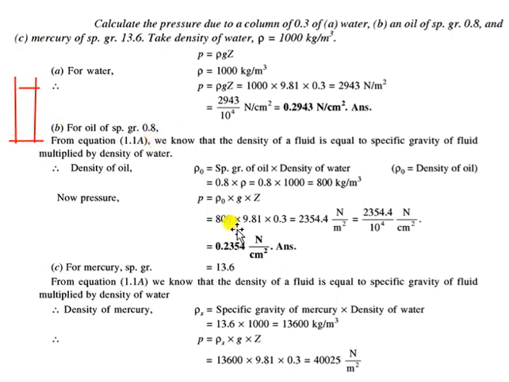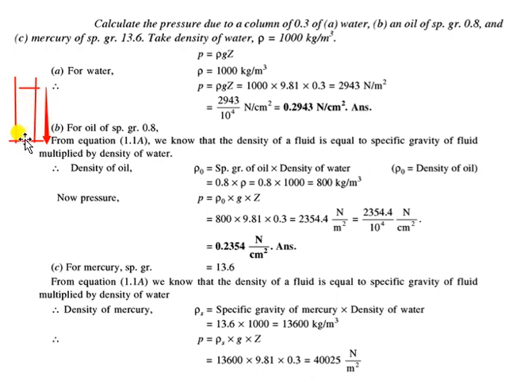So you know that from the hydrostatic law, if I need to calculate pressure at any point, the pressure is rho g z, that means density times gravity times vertical distance. The vertical distance from this point is clearly 0.3. So whatever the density of this fluid, times acceleration due to gravity, times z, that will be the pressure at this point. Very simple, fine.